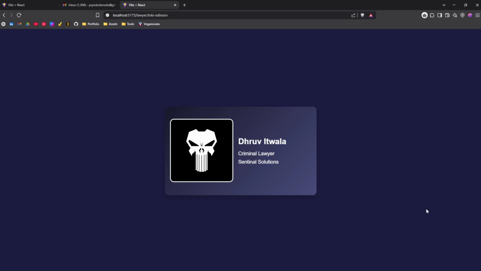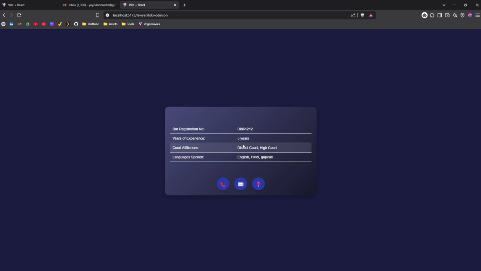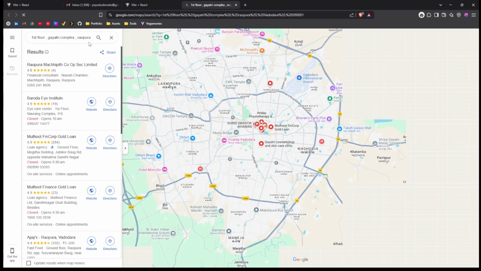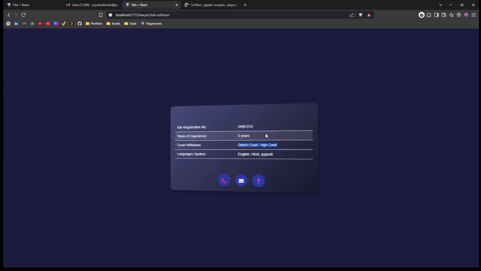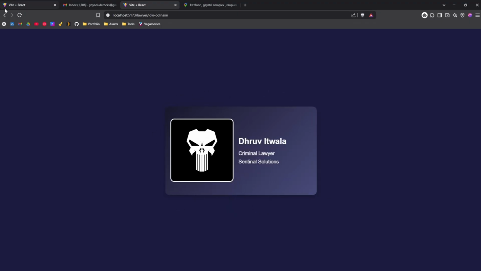It shows my profile photo, my name, what kind of lawyer I am, and for what firm I'm working. If I'm working for no one, then it will remain empty. And on hover, you will get all the details such as my bar registration number, my years of experience, my codes, as well as my languages. You will get an option to call me, to mail me, and to find the location. So yeah, this is my card.